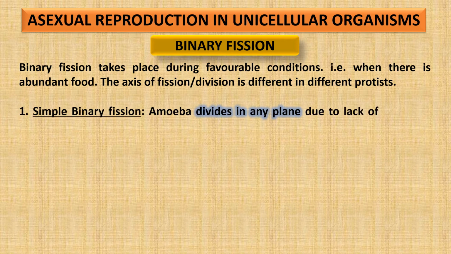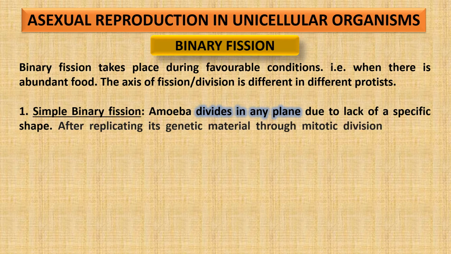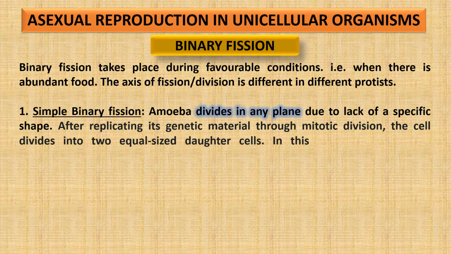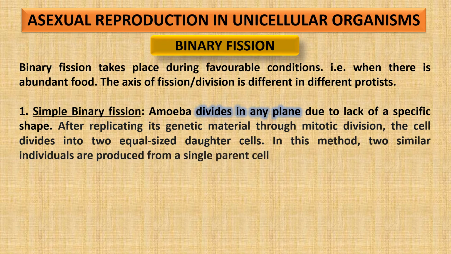First comes the simple binary fission, and the unicellular organism amoeba divides in any plane. It does not divide from top to bottom or left to right. It can divide anywhere because it doesn't have a specific shape. So after duplicating or replicating its genetic material through mitotic division, the cell then divides into two equal daughter cells, and then two similar individuals are produced from one single parent cell.